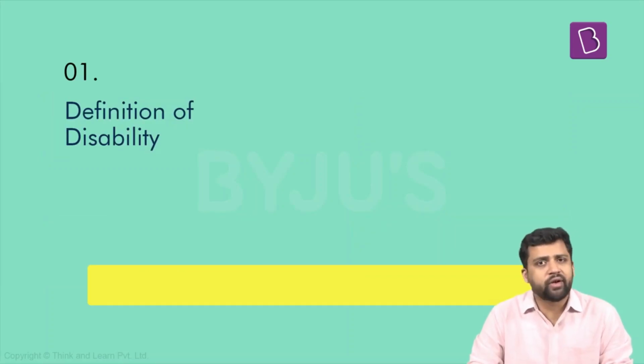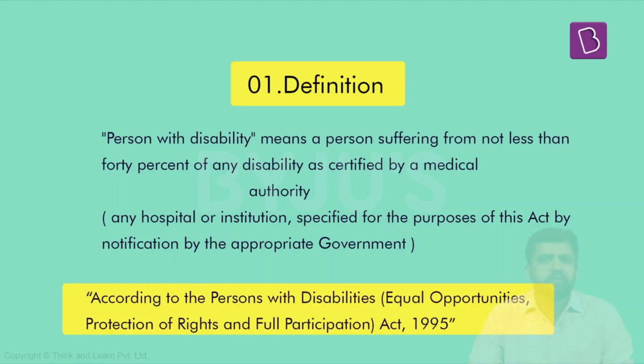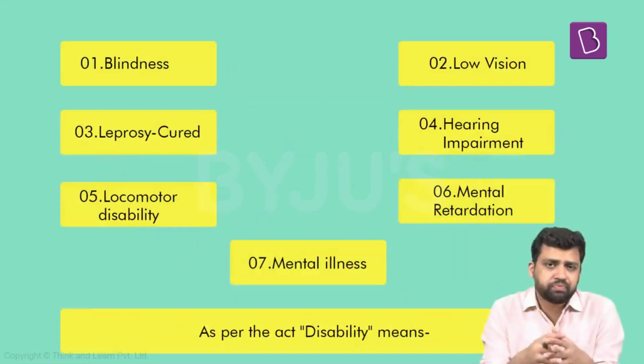First thing, who are these people with disability? We have an idea about that. We know the meaning of disability. Disability means there are some people who have some physical or mental impairment, and they face different kinds of social and cultural barriers which prevent them from effectively participating in the social process. So that is the meaning of disability.